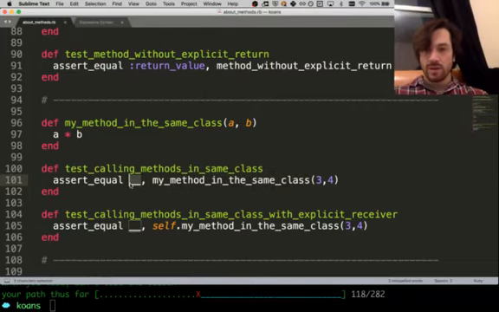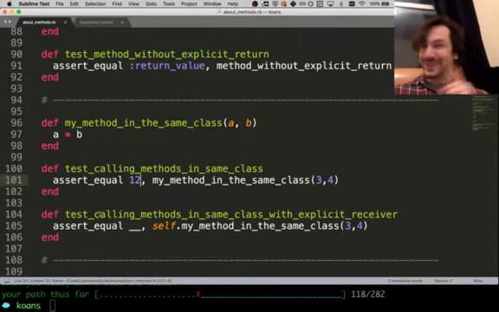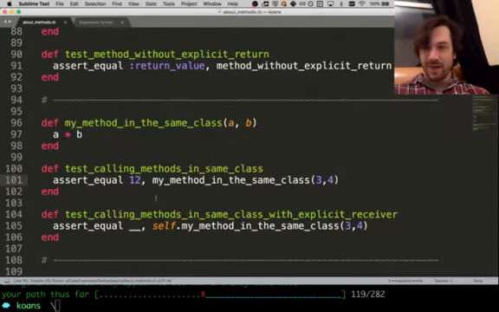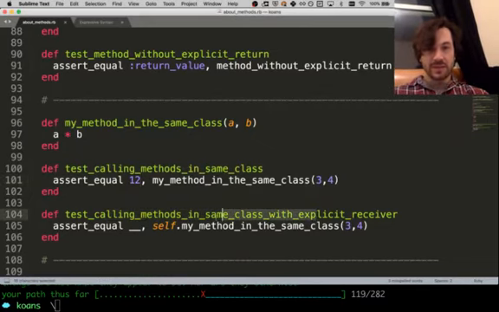So 3 times 4 is, and we're doing 3 times 4, 12, right? 3 times 4. Yes. You don't have to be good at math to be a good programmer. Is that right? 105. Yeah, cool. Calling methods in the same class with explicit receiver.